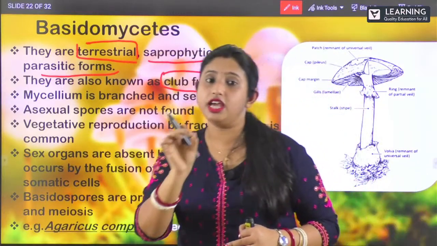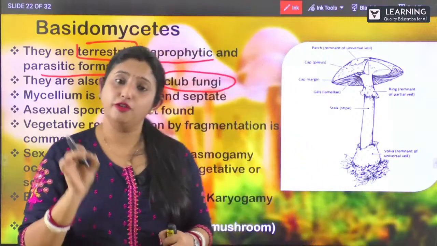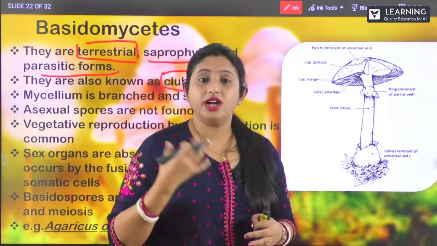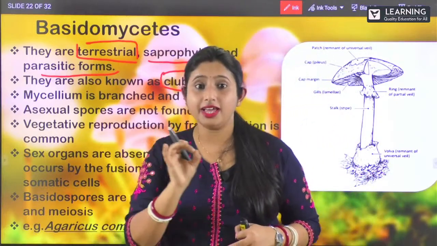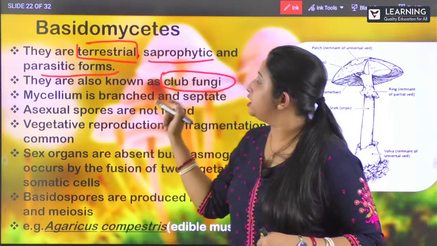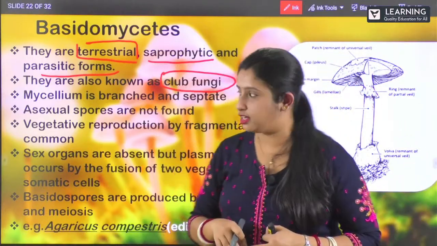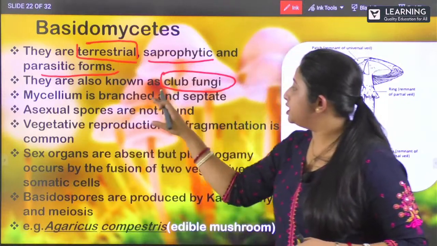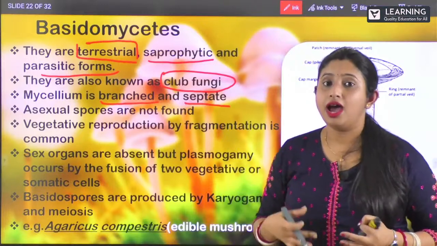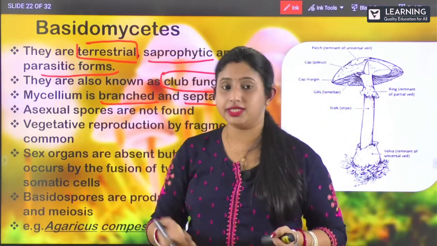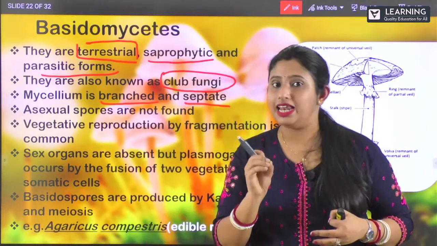So what is the other name of basidiomycetes? It is club fungi. Clear? What is the other name of ascomycetes? It is sac fungi. So here the other name is club fungi. MCQ questions might come. And the mycelium is branched and septate. Already I explained what mycelium is and the meaning of septate. Septate means having individual cells covered with a cell wall.